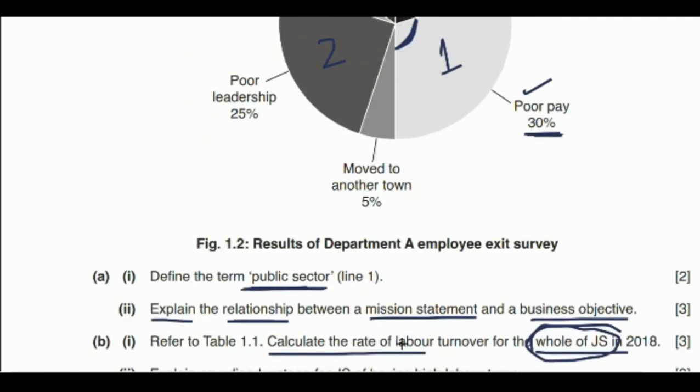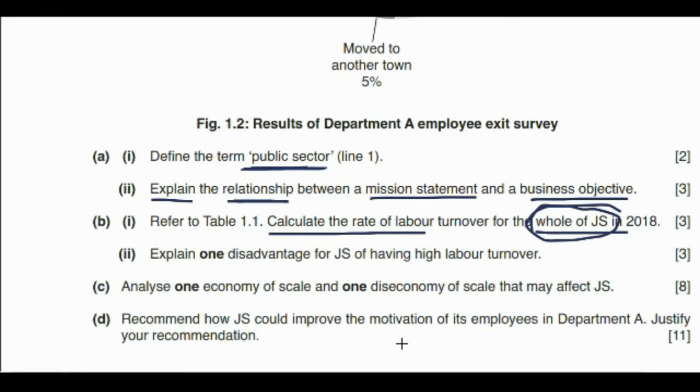Now coming back to our question B part 2, explain one disadvantage for JS of having high labor turnover. They're only asking you to explain one disadvantage, and there can be many disadvantages of a high labor turnover. Firstly, whenever a business is experiencing high labor turnover, it will increase recruitment costs for that business.